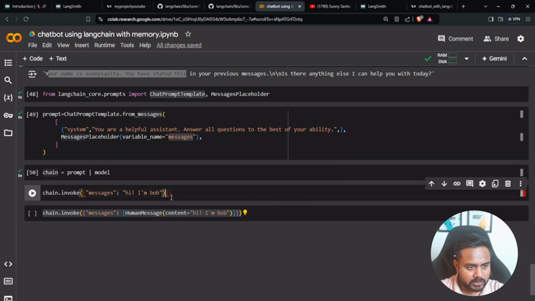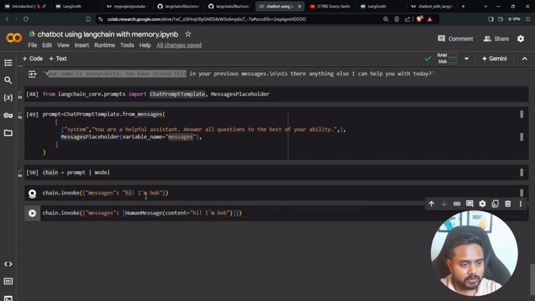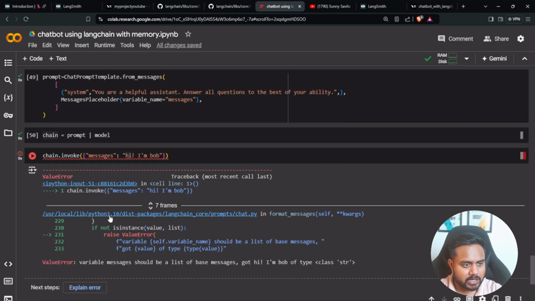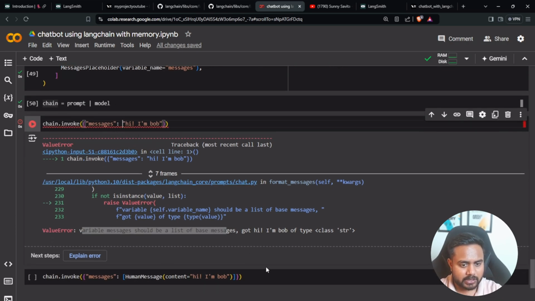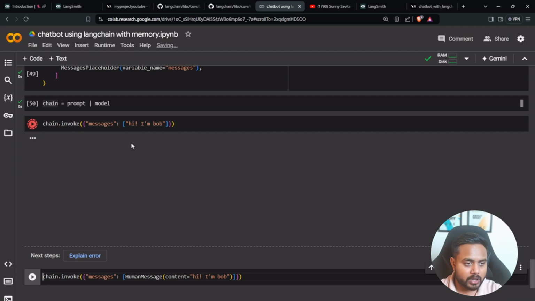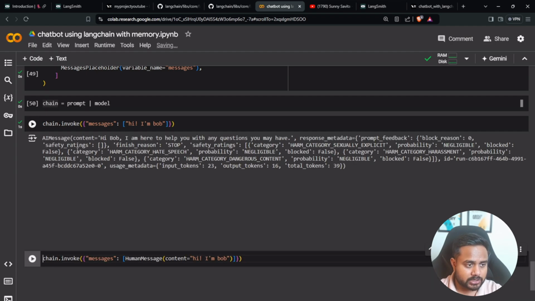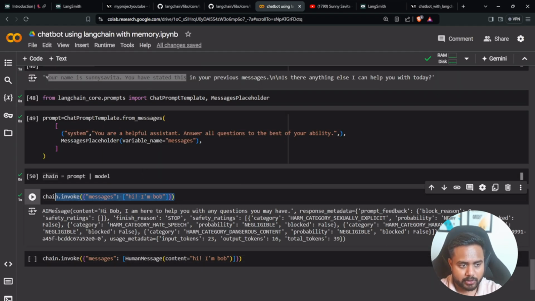Just a second. Yes, so this is perfect. If I execute it, I'll get my output. It is saying value error: variable should be a list. So here I think I will have to pass a list. Let me check with the list. If I'm passing the basic list, then what I'll be getting over here, I don't know, I'm just checking. Okay, likewise I'm able to do it.